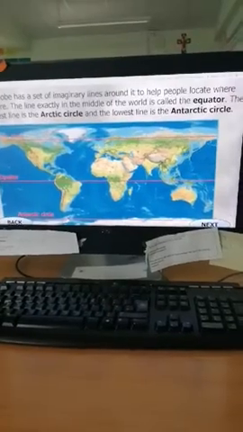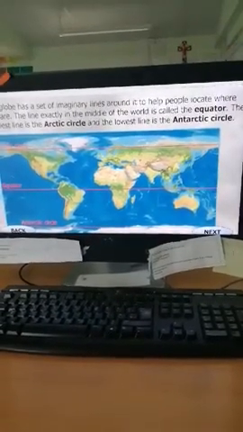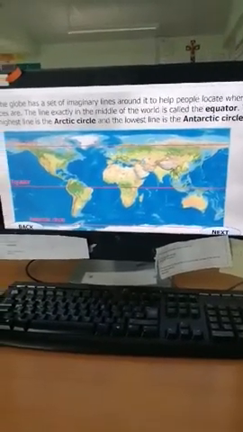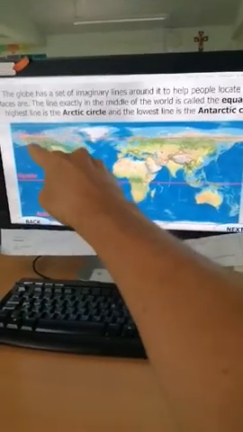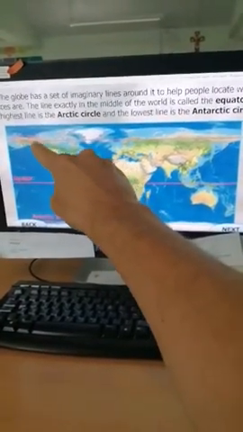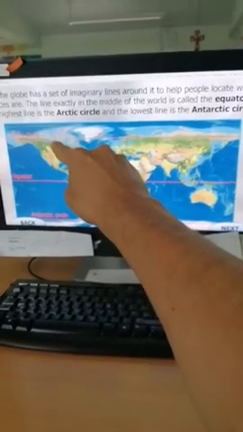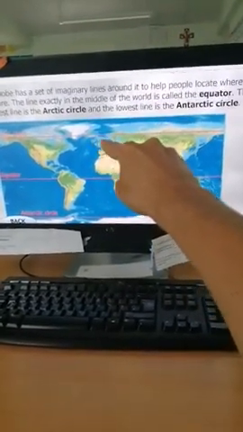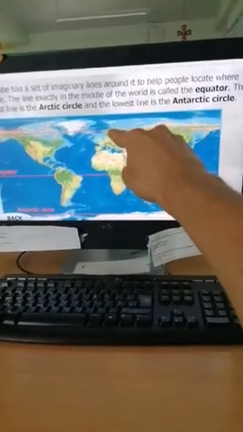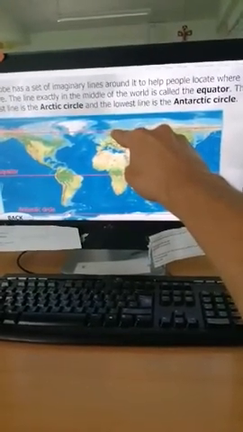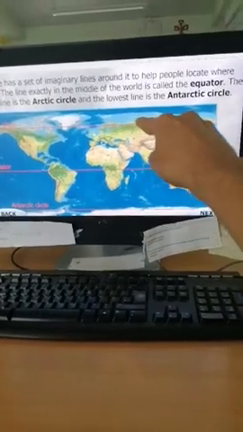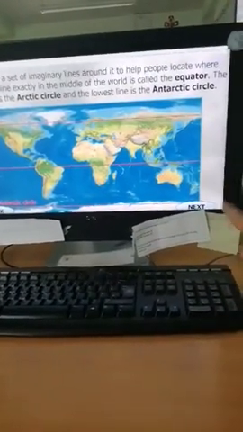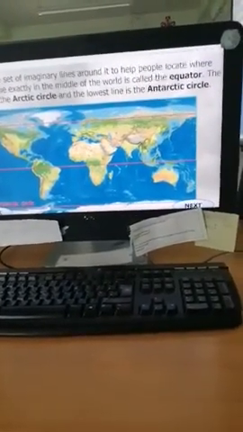And the Arctic Circle here in the north goes through Alaska in the United States, and then northern Canada, and going through Greenland, Iceland, and then countries like Norway and Finland and Sweden as well, and then northern parts of Russia and Siberia.